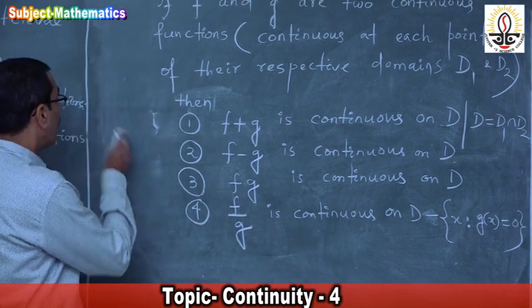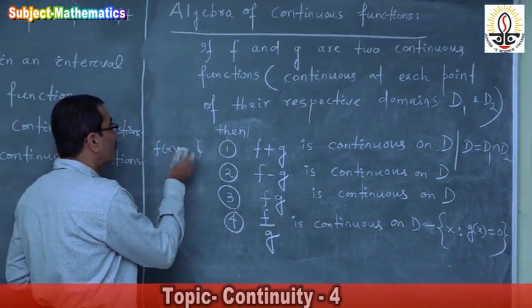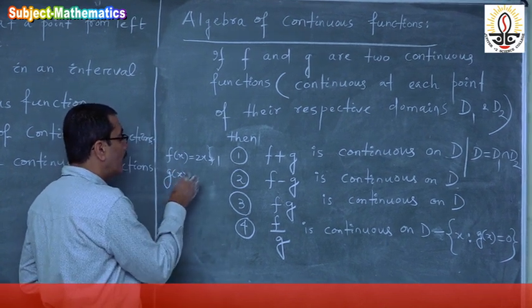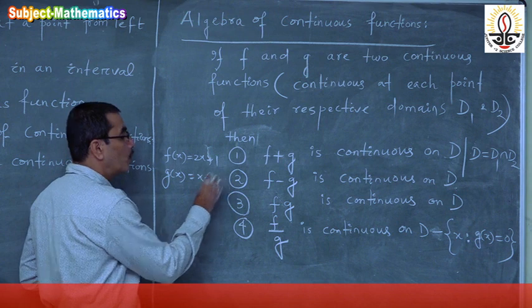For example, suppose f of x is equal to 2x plus 1 and g of x is equal to x minus 2.